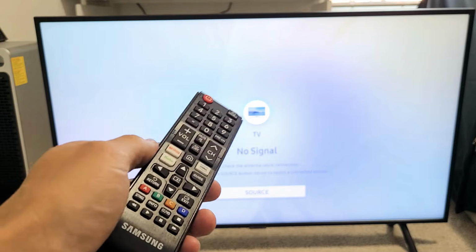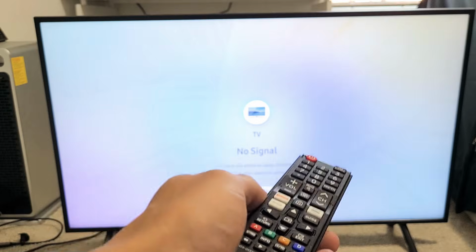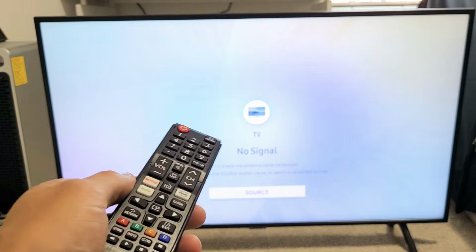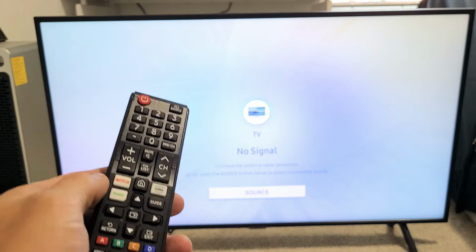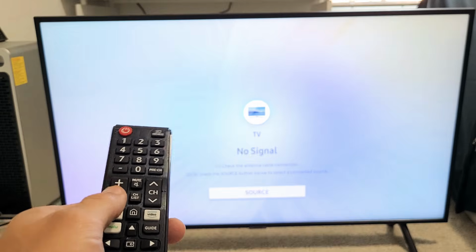Maybe it's a black screen. Maybe it's very dark, it's not bright even though you have the brightness all the way up. Maybe you're getting a flickering black screen. Maybe just no picture or lines on the screen, or maybe the screen is kind of fuzzy, or any other screen issues. And this typically resolves it.